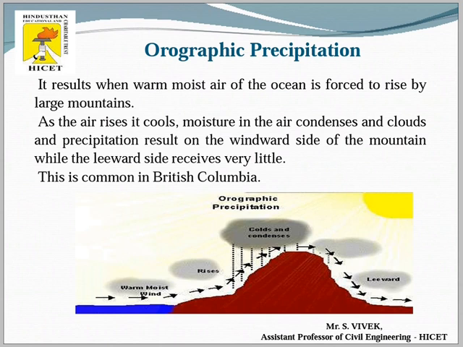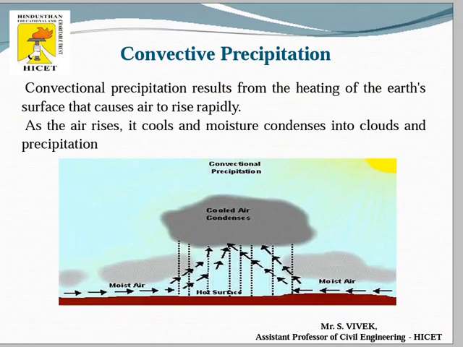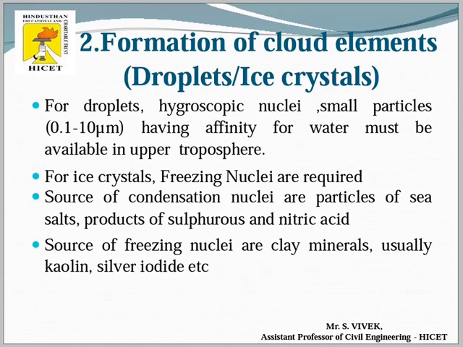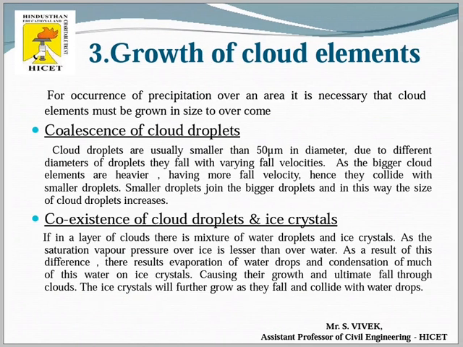So these are the general lifting mechanisms to form precipitation: orographic, convective, and cyclonic precipitation. And next one is formation of cloud elements. The formation of cloud elements is also very important. That can generally be taken from natural sources like sea water and other water bodies because of evaporation. The next one is growth of cloud elements.